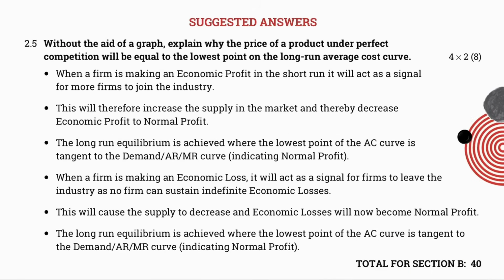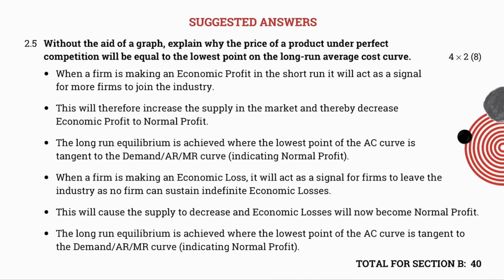So the question says, without the aid of a graph. If you draw a graph, remember I said to you, answer your question in context of what is required. If you draw a graph, you will earn no marks for it. Explain why the price of a product under perfect competition will be equal to the lowest point on the long run average cost curve. This question, grade 12s, is referring to the long run equilibrium position.